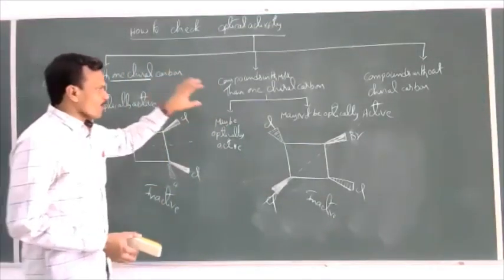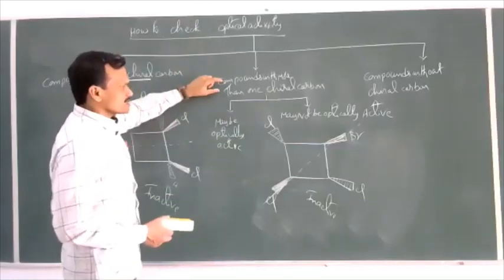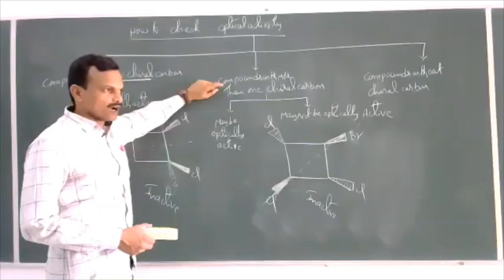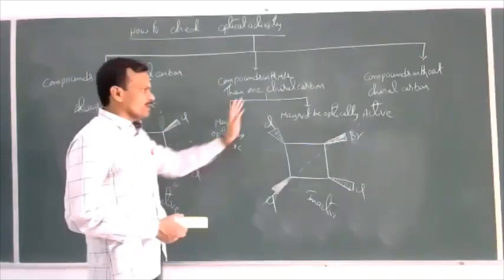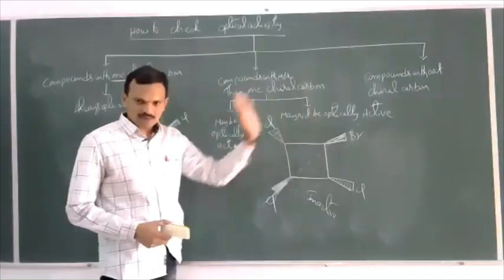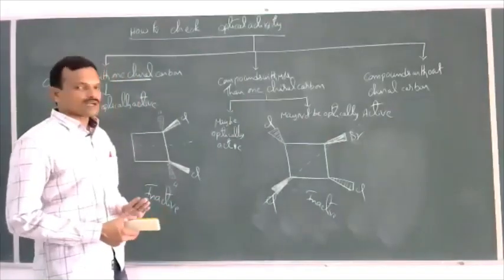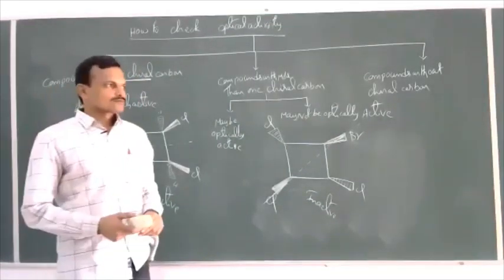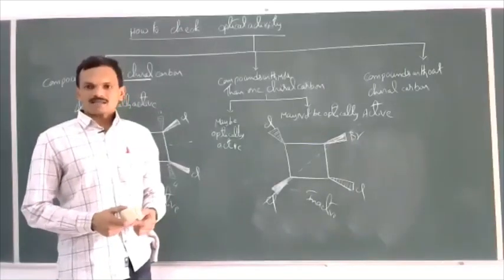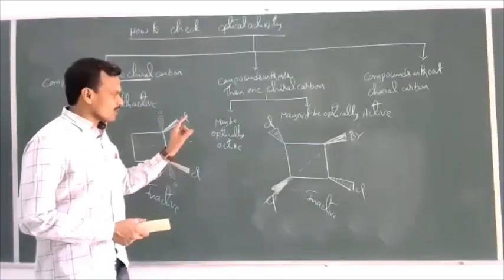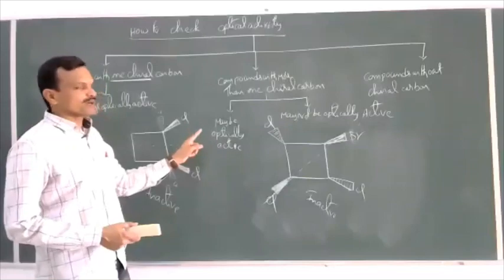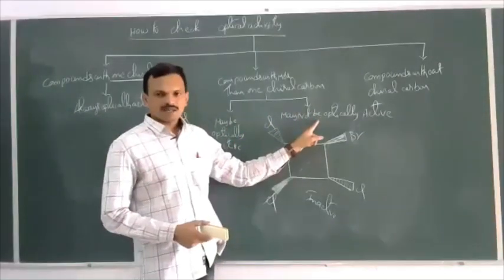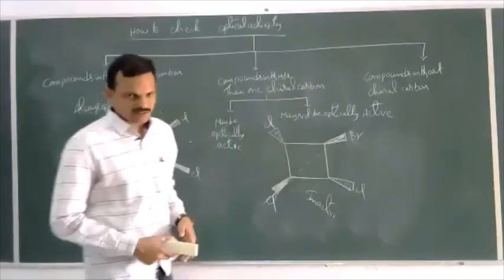So, if a compound contains two or more than two chiral carbon atoms, the compound may be optically active or may be optically inactive. So, if there is no symmetry in the molecule, like plane of symmetry, center of symmetry, or axis of symmetry, then only the compound is optically active. If any symmetry is possessed by the molecule, then the given compound is optically inactive. This is the second case.